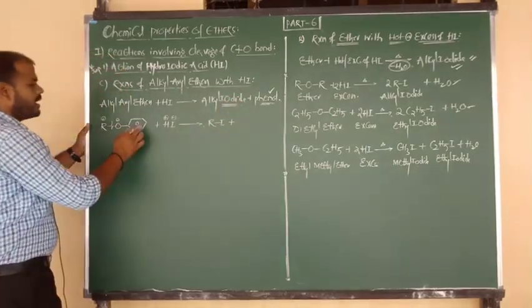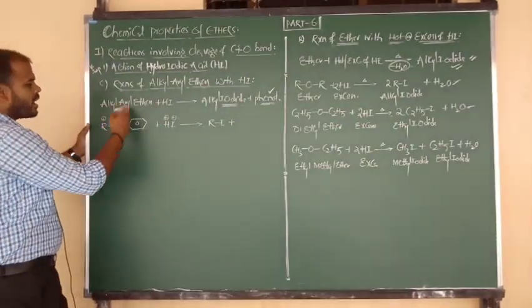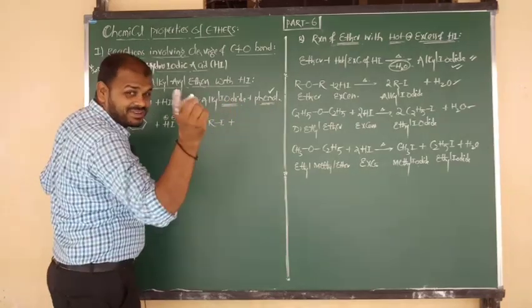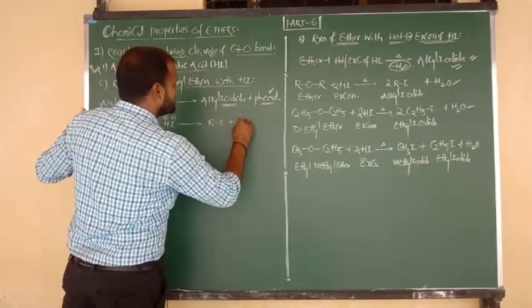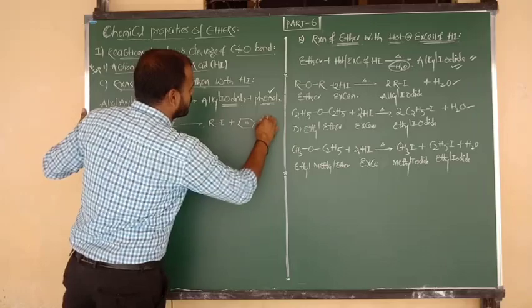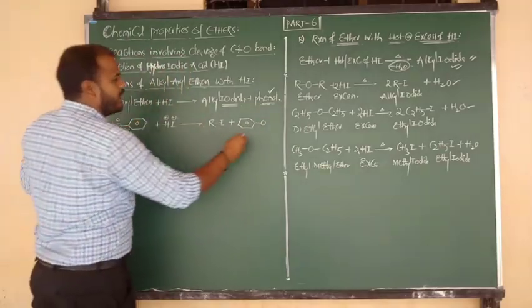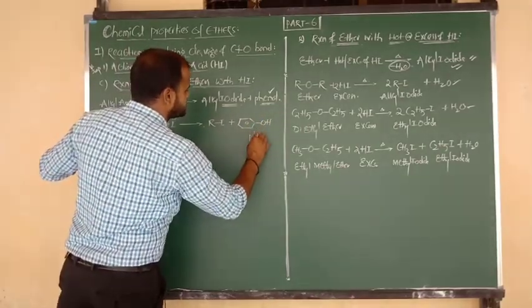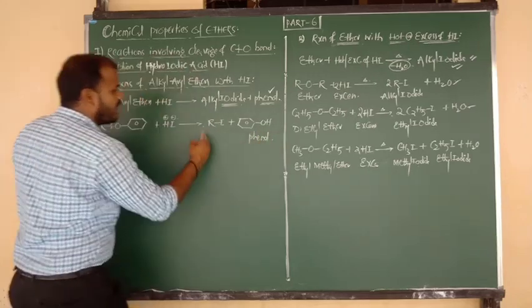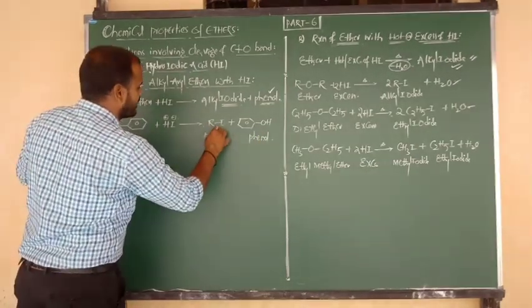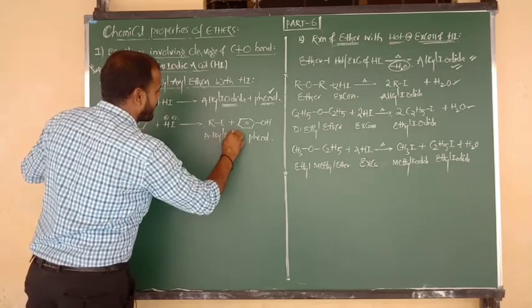And one more: benzene bonded to O minus is attacked by H plus, and the product is phenol. So your products are phenol and alkyl iodide.